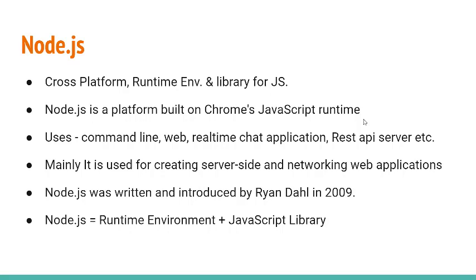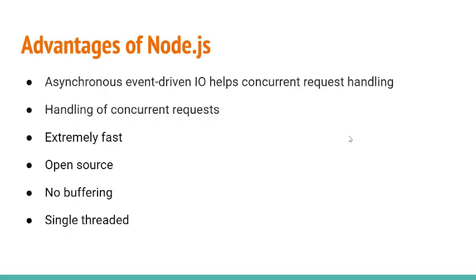And in simple terms, Node.js is a combination of runtime environment plus JavaScript library. One thing is clear, that Node.js is not a language. It is just, you can say, a library which is used for creating server-side or networking applications. Next, we will cover what the advantages of Node.js are.